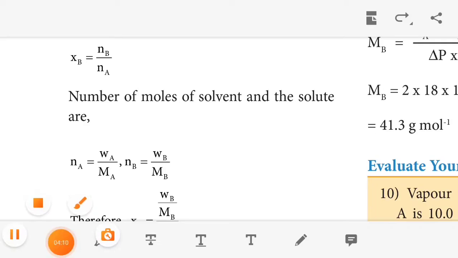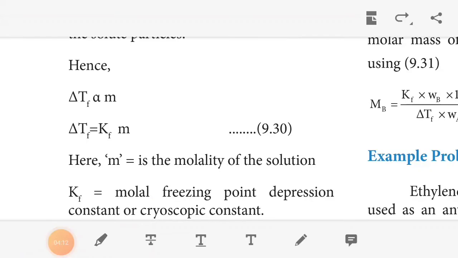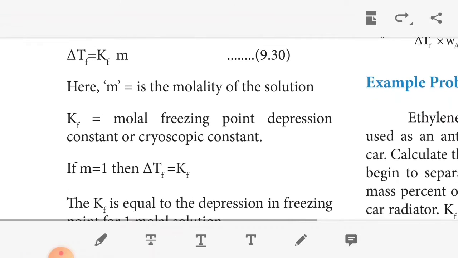Okay. Elevation of boiling point is directly proportional to the concentration of the solute. So del Tb is directly proportional to m, the molality of the solution. So del Tb equals Kb m, where Kb, the molal boiling point elevation constant, is a constant.